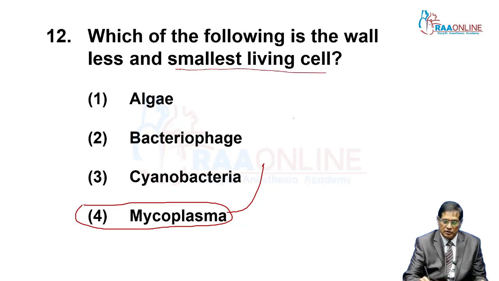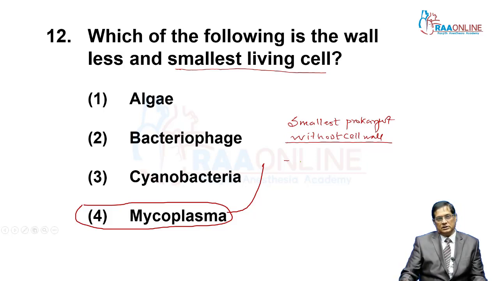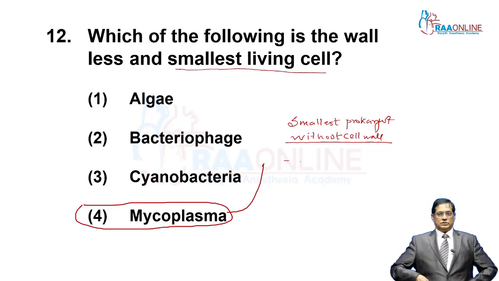It is the smallest prokaryote without cell wall, and it can survive in an oxygen free environment also.